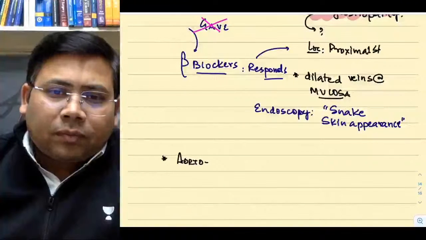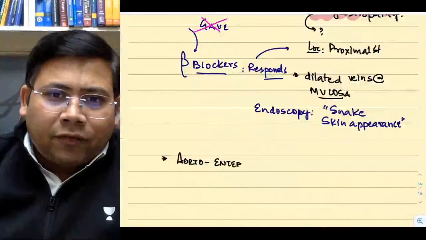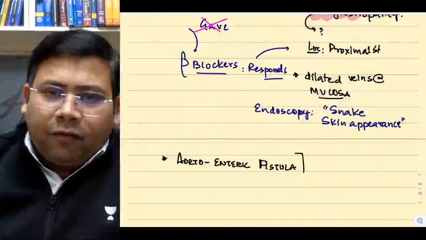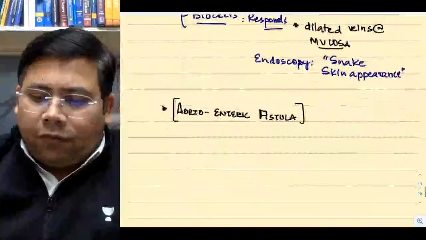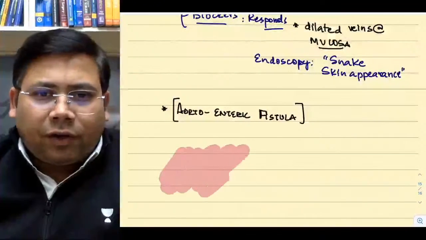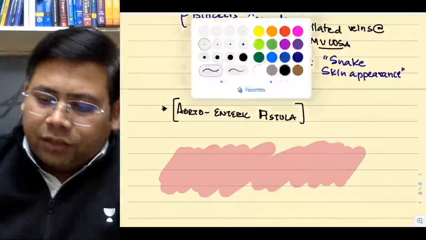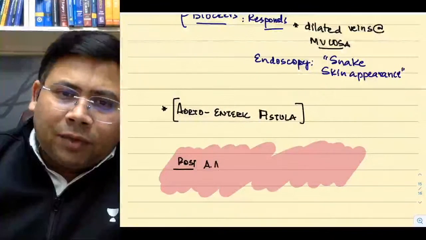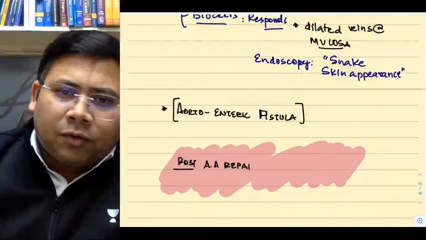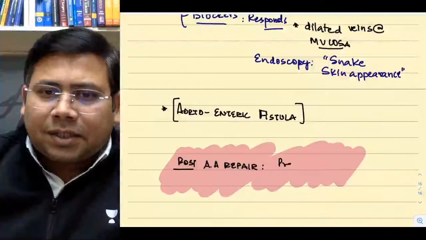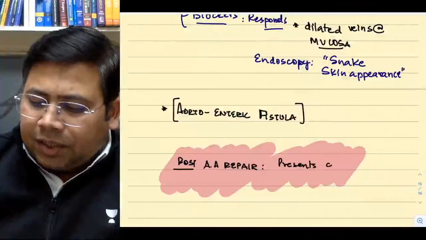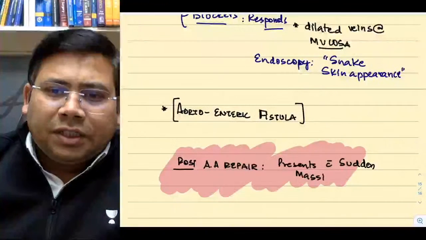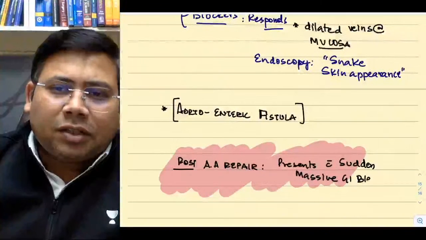Aortoenteric fistulas are also very important. Remember, if you get a question on aortoenteric fistula, what will be the classical profile of that question? Classical profile will be post-aortic aneurysmal repair. Patient presents with sudden, massive upper GI bleed. This is what is classic.